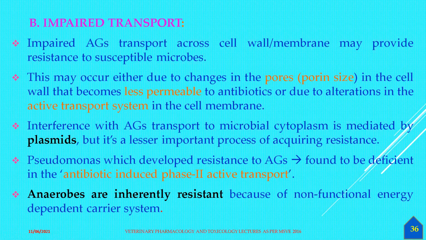This plasmid-mediated process is not so important, whereas Pseudomonas, which develops resistance against the aminoglycosides, acts in a different manner: it will be deficient in the antibiotic-induced phase 2 active transport. So Pseudomonas aeruginosa, which is a highly resistant microorganism, develops resistance to aminoglycosides, and it is deficient in the antibiotic-induced phase 2 active transport. So this is not there.